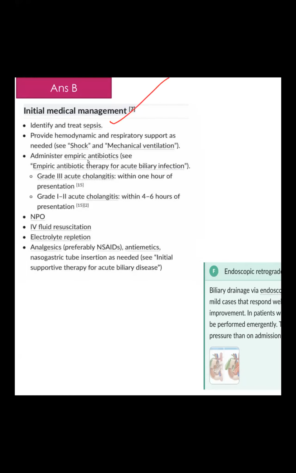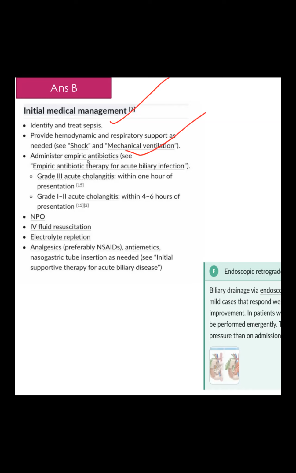We have to identify the cause. We have to see the hemodynamic stability or not. Is the patient in shock or not? We can start empirical antibiotics first. So administer empirical antibiotic therapy.